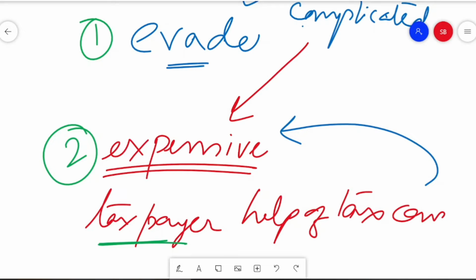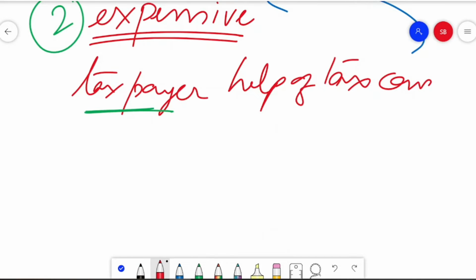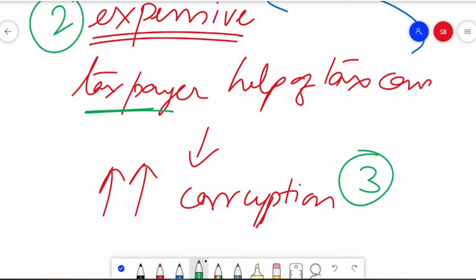Ultimately, what will happen in such a tax system, if it is a complicated or complex one, is that the potentiality of breeding corruption in society will be more. Corruption is getting more and more. All these things are increasing the level of corruption in the economy. If the tax system is a complex one, then this is also, we can say, a third problem we have.